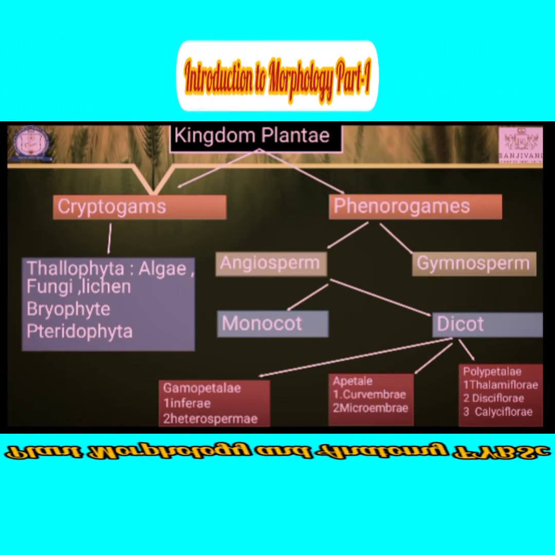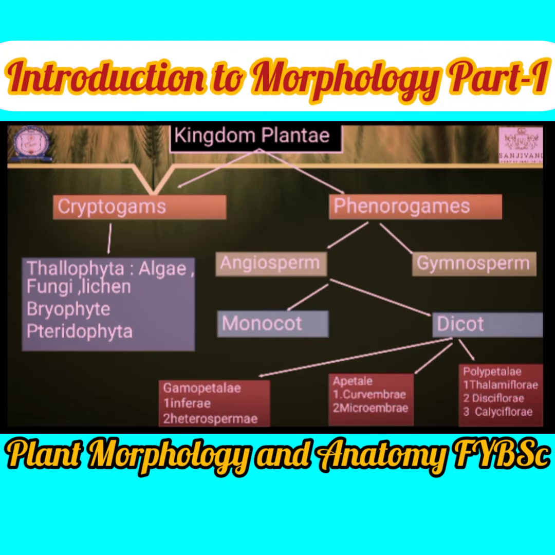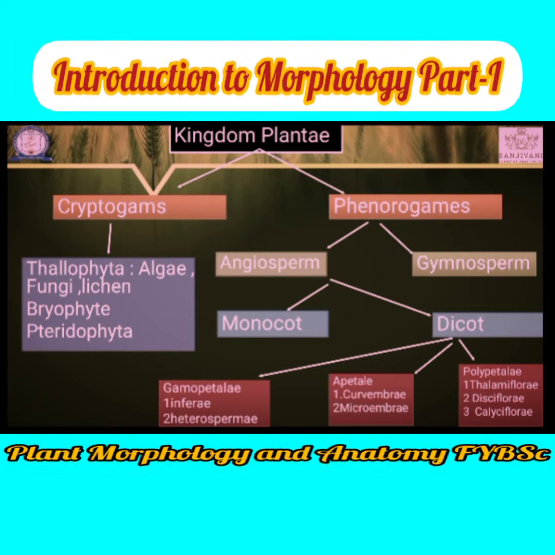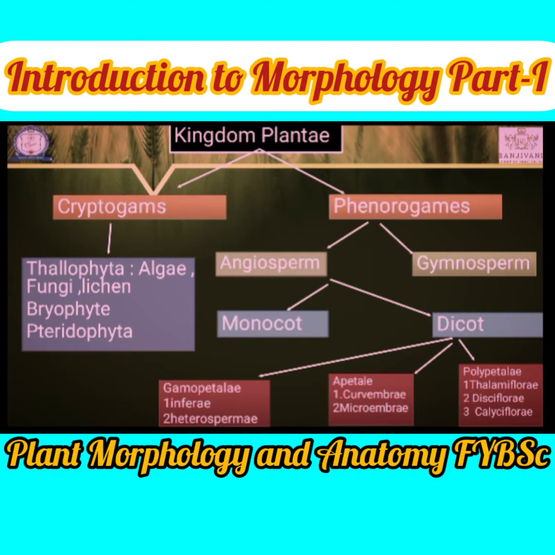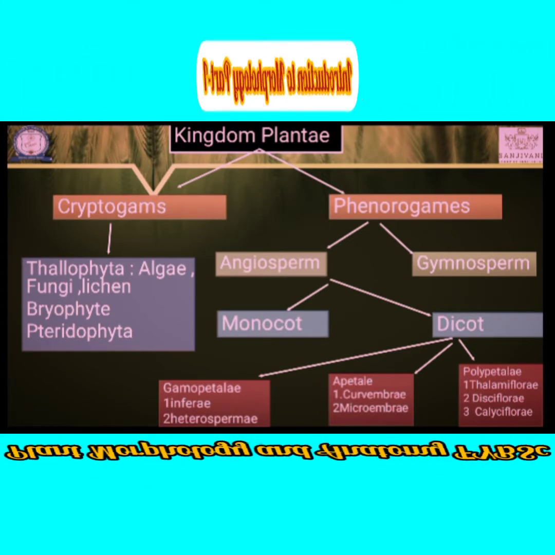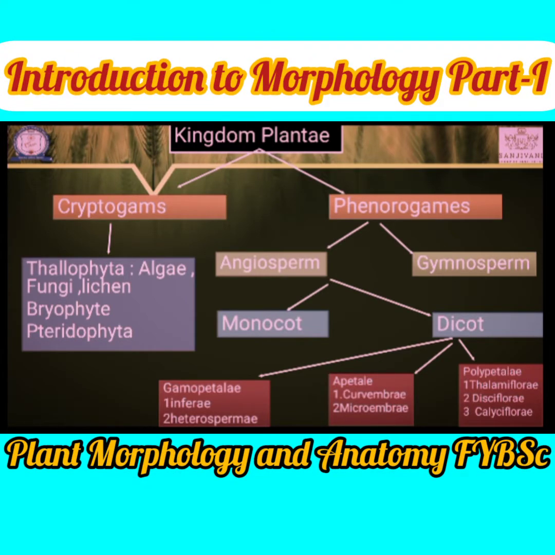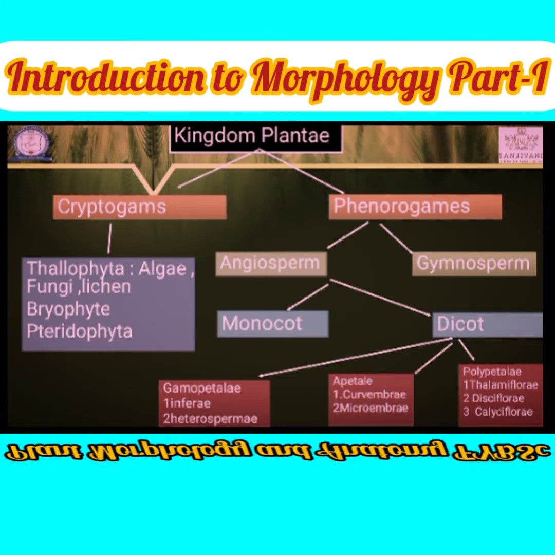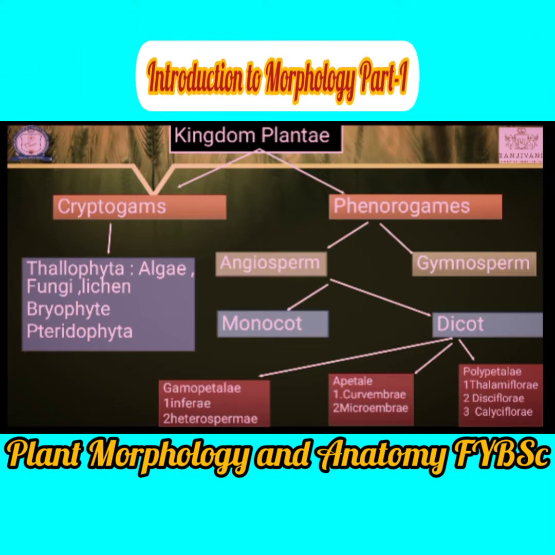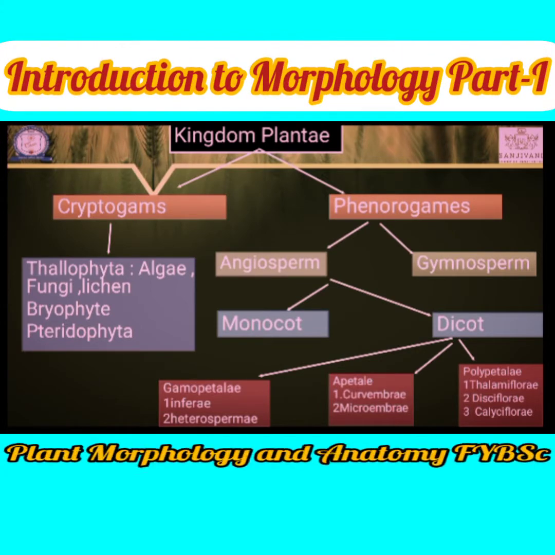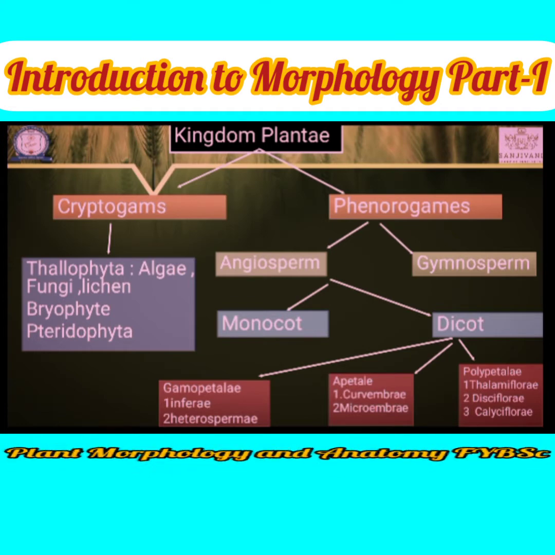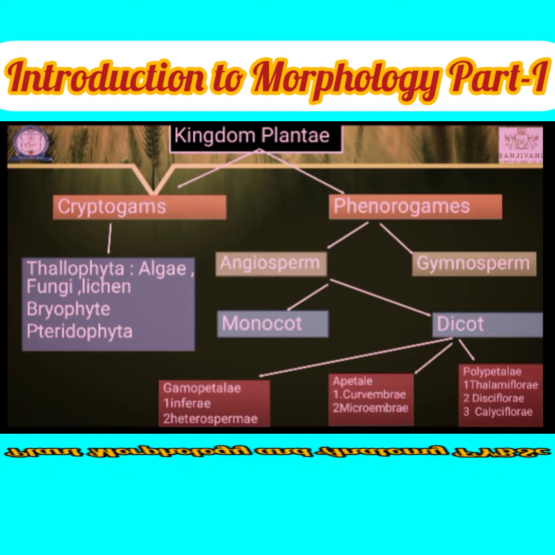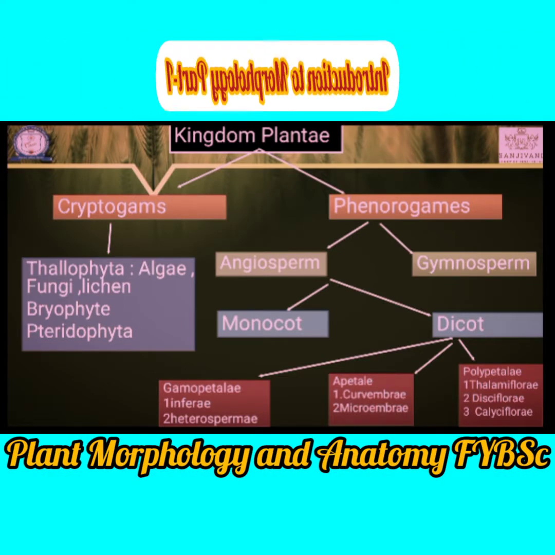Another is the flower. In a monocot, trimerous flower, and in a dicot, pentamerous flower. What is trimerous and pentamerous? Trimerous means three petals, three sepals are present, and pentamerous means five in number. Then dicots are classified into different subdivisions, also called series, subclass, or order: gamopetalae, polypetalae, and apetalae.